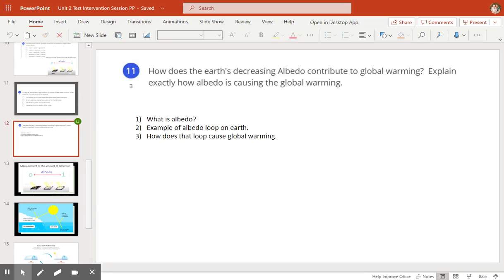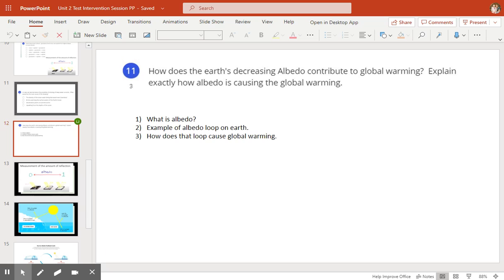Okay, so how does Earth's albedo contribute to global warming? Explain exactly how the albedo is causing this global warming. So it's very important that we break down this question into the different things that we need to talk about. So one is, what is albedo? First off, we need to know what it is. Number two, what's an example of an albedo loop on Earth? What is one that will cause warming? And how does that loop cause the global warming?